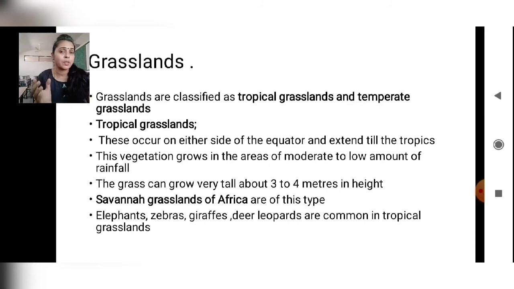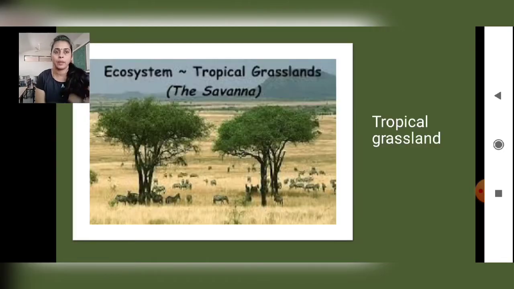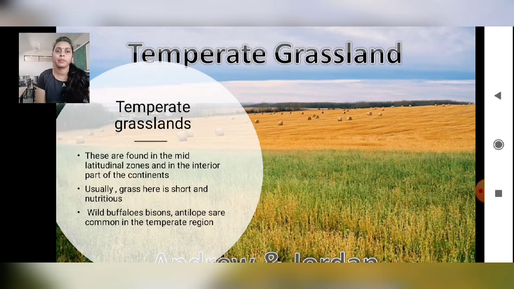The chapter says natural vegetation and wildlife, so wildlife is also covered along with this. You can see this is the tropical grassland, the savanna. You can see the grasses, but the image is taken from a distance, so you can see only small grasses, but actually it is not.